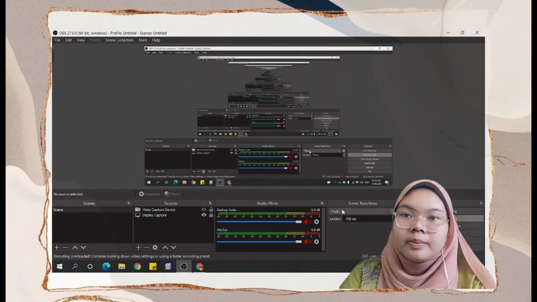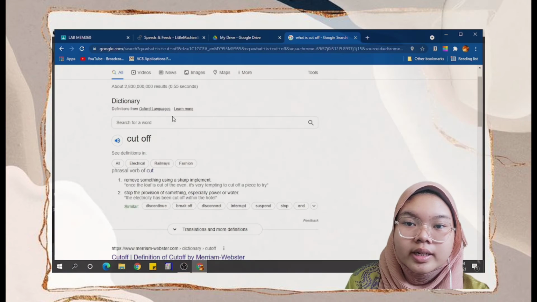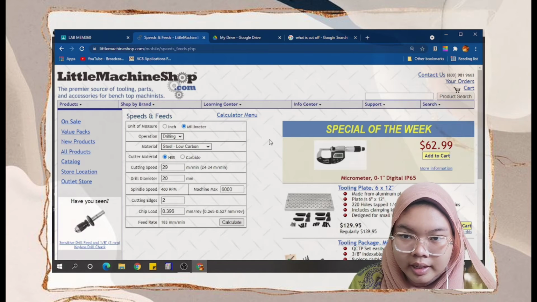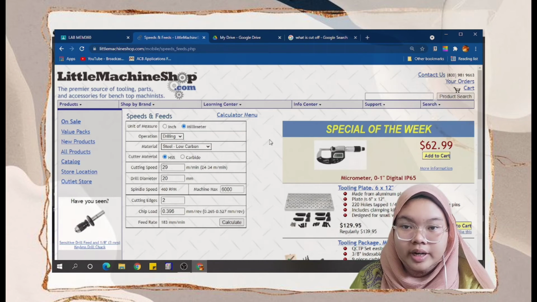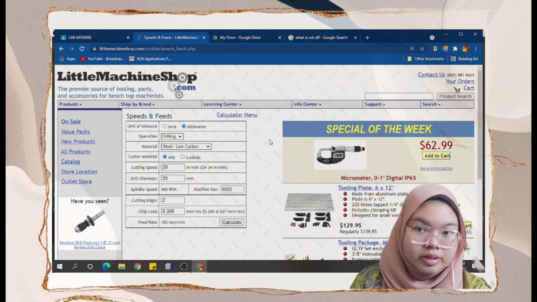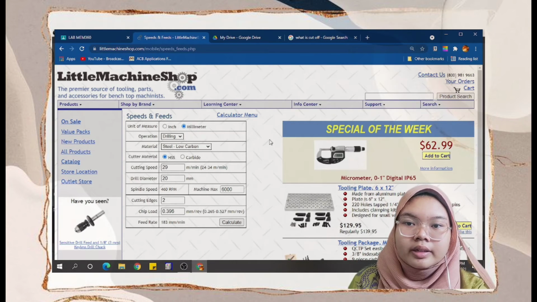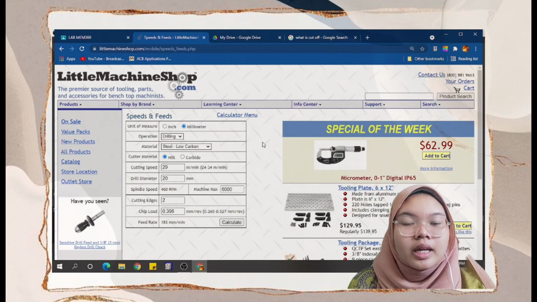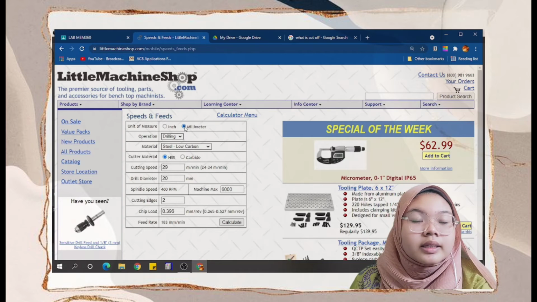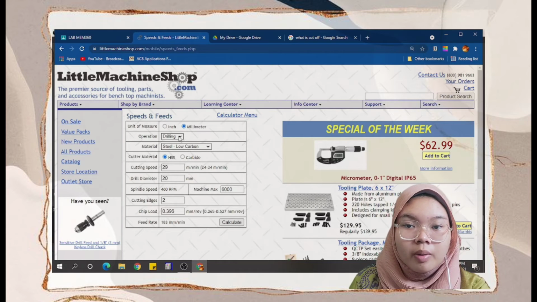Firstly, the unit of measure, as usual, I will use millimeter, and the operation is turning, since it is a turning process, and the material is still low carbon steel. The cutter material is carbide.